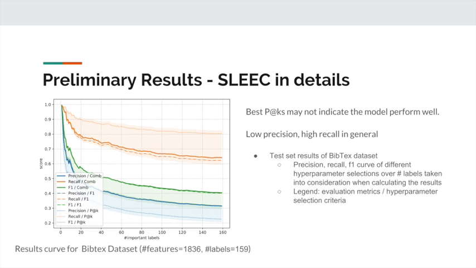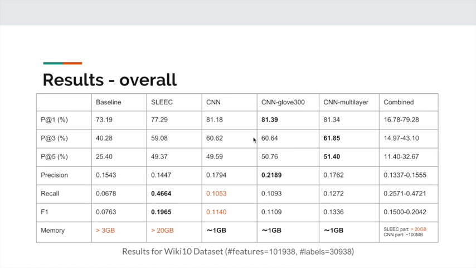This figure shows the evaluation metrics for the small-size BibTeX dataset. The solid lines show the results of our final model, which is tuned based on the criteria of reaching both large precision at K and F1 score, and it can be learned that the best precision at K may not be the best choice when tuning models and may not be sufficient to evaluate the model.